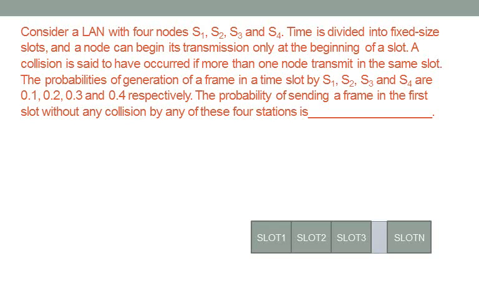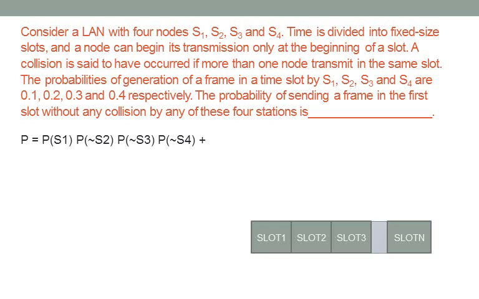So now we can have various different cases over here. We have four stations, so we will look at each and every case one by one. First we will see that station 1 transmits and station 2, station 3 and station 4 do not transmit. Now we can see over here that P(S1) means S1 is transmitting the data, and not of S2, not of S3 and not of S4 means they are not transmitting the data.